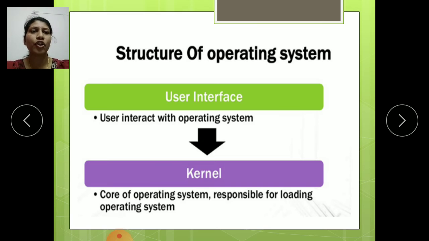See here, the structure of the operating system. This diagram also shows the structure. The user interface means the user can interact with the operating system, that is, the kernel. The user directly interacts with the kernel. Kernel means the core operating system responsible for loading the operating system. So the user will interact with the computer system, meaning directly with the computer hardware.